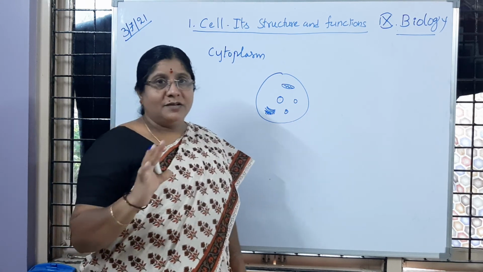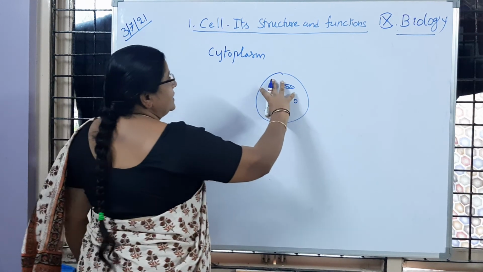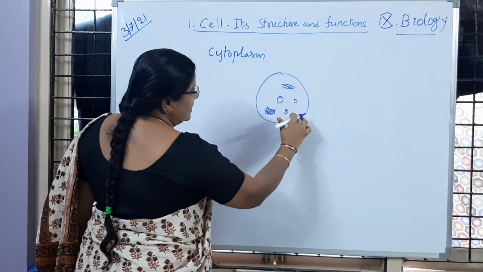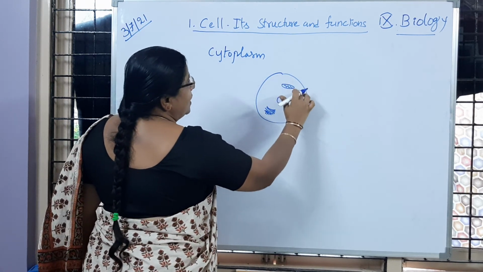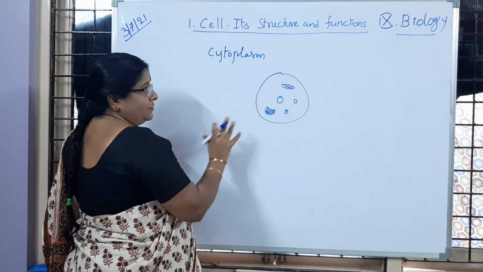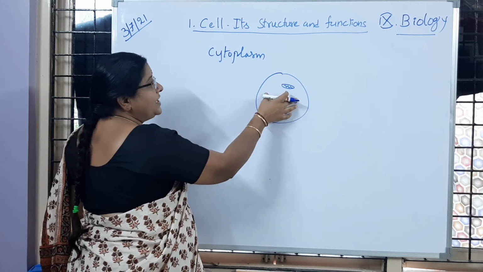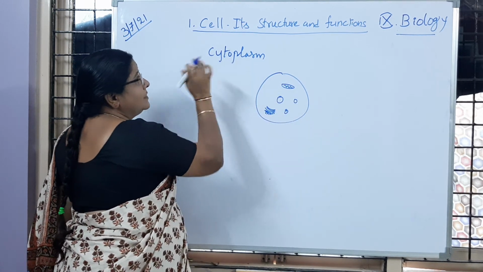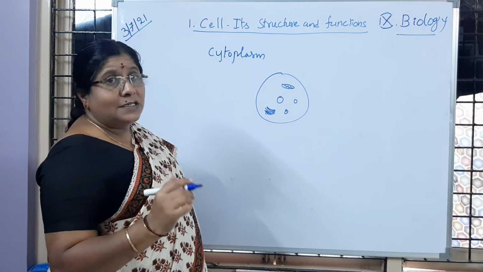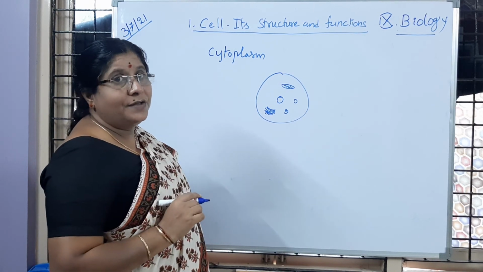If we observe an onion peel under the microscope, which is stained lightly, inside the cell membrane we are going to observe a fluid-like structure, fluid-like content. That fluid content, whichever is present, is called the cytoplasm. Is it clear to you?